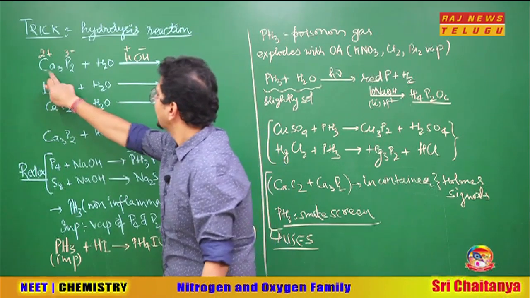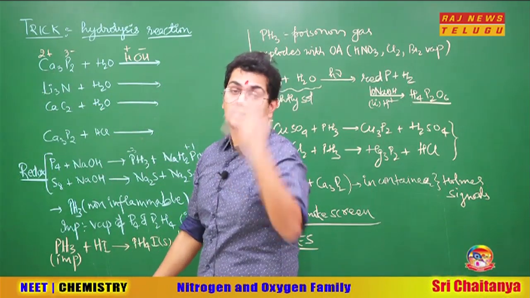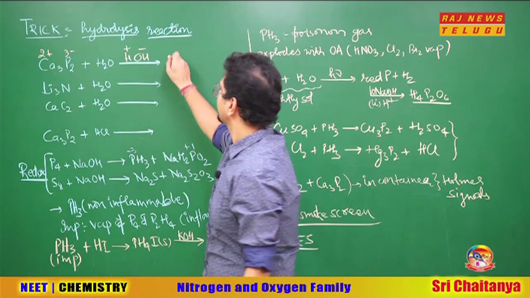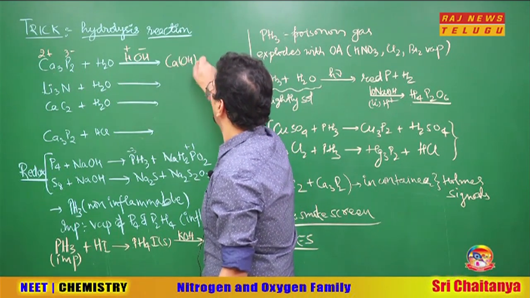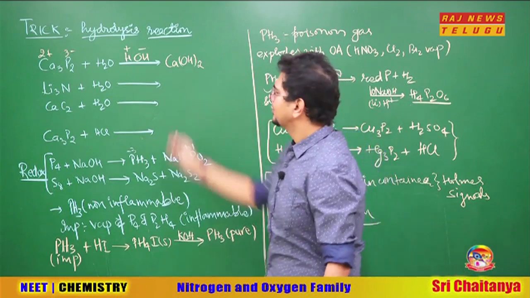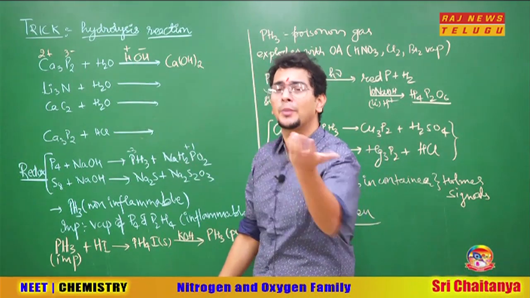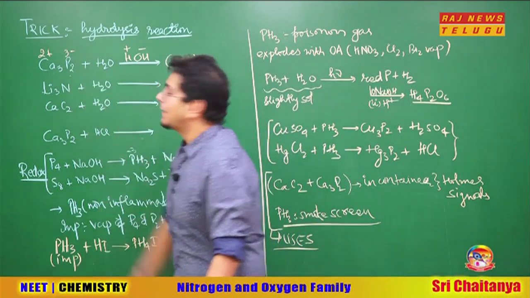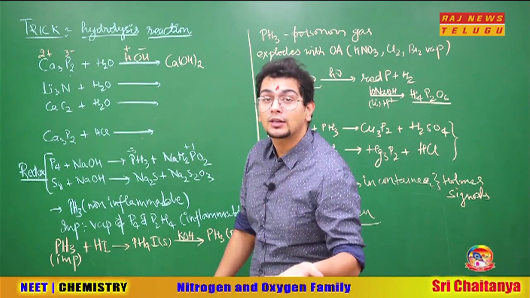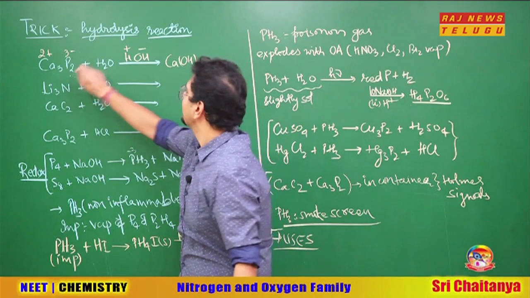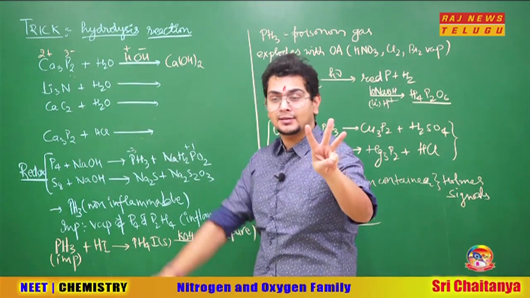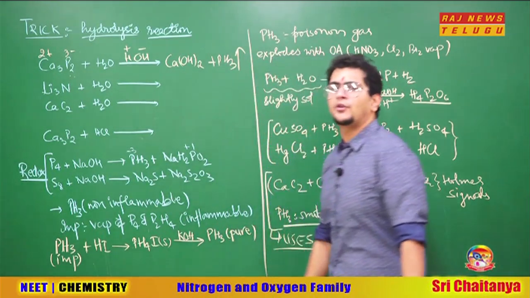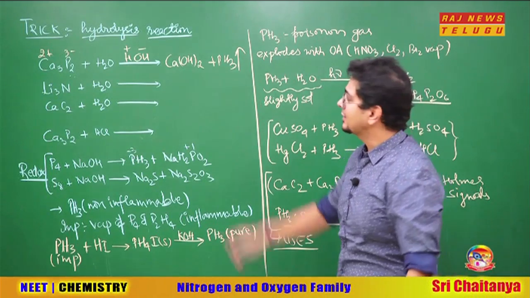Now you tell me, 2+ will attract what from water? 2+ will attract the negative, and the negative is OH- here. So Ca2+ will attract OH- from here, making Ca(OH)2. Sir, why twice? Because 2+ was there, na yaar. So 2+ will attract how many OH-? 2 OH- to get the balancing of charge. Going on, phosphorus -3 will attract what from the water? It will attract H+. So 3- will attract how many H+? 3 H+ will come, then only neutralization will happen. And this is the beautiful method of the preparation of phosphine gas, PH3. A highly poisonous gas, but this is how you can prepare it.